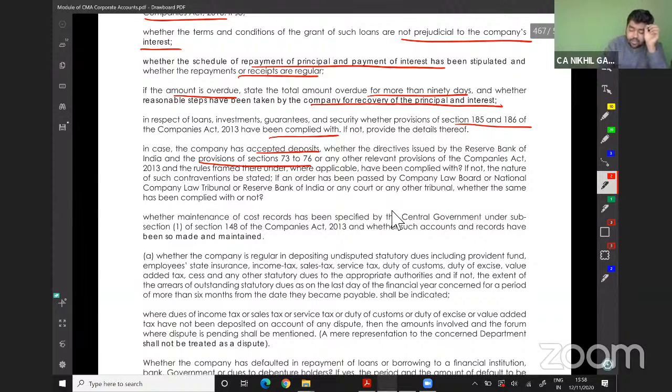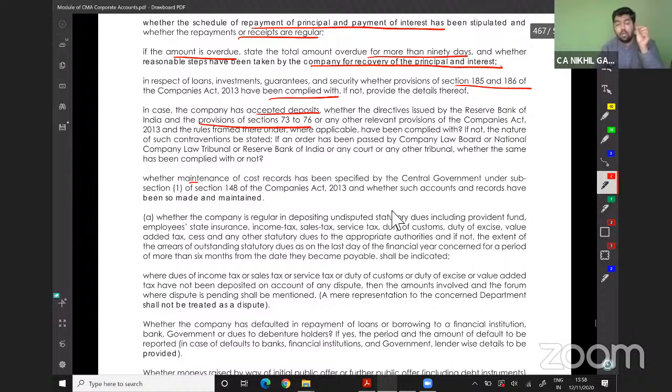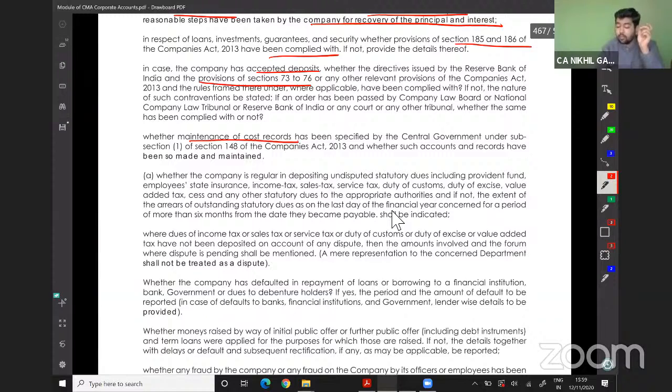Whether the company maintains cost records as specified by the central government, whether the company is regular in depositing undisputed statutory dues, including provident fund, excise duty, customs, VAT, GST, and any other statutory dues to the appropriate authority, and if not, the extent of the arrears of the outstanding statutory dues as on the last day of the financial year concerned for a period of more than 6 months from the date they became payable shall be included.